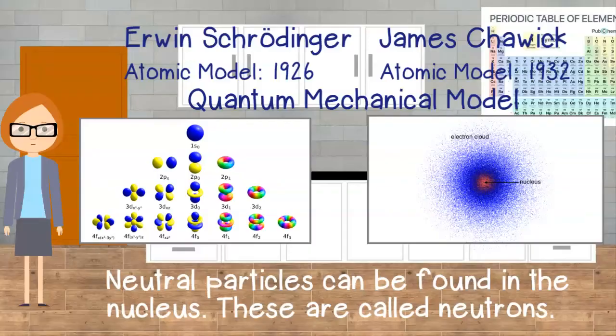Chadwick discovered the neutron. Chadwick explained that there are neutrally charged particles that are located in the nucleus of the atom.